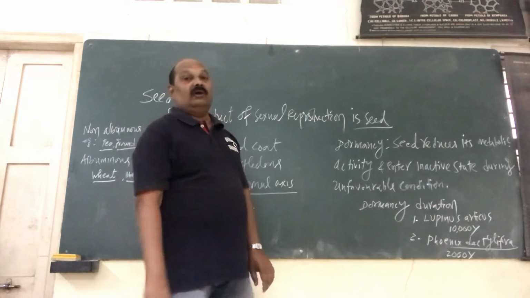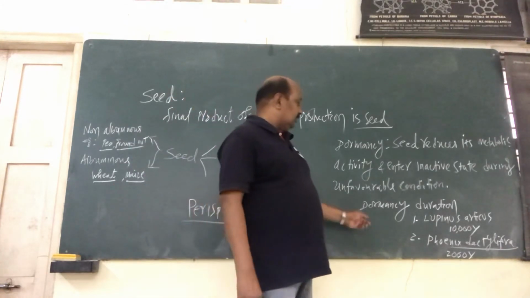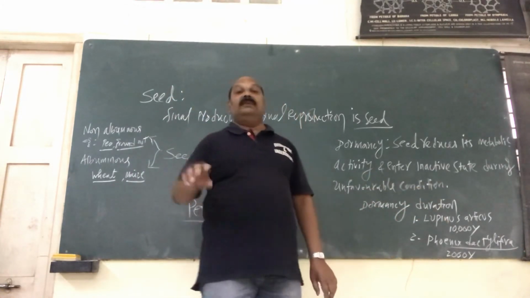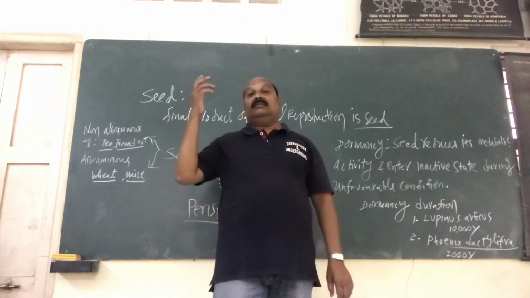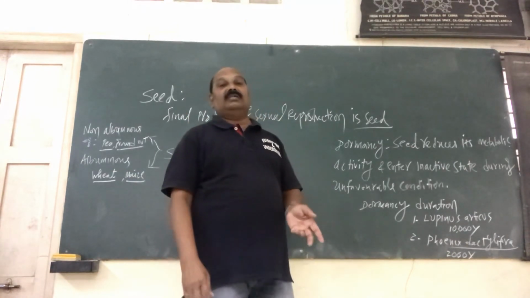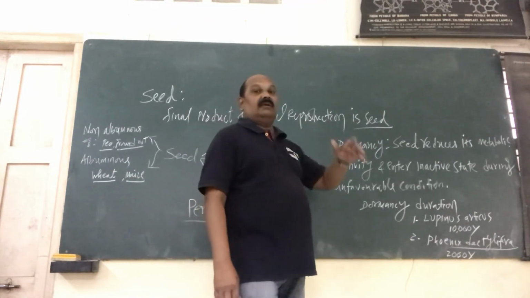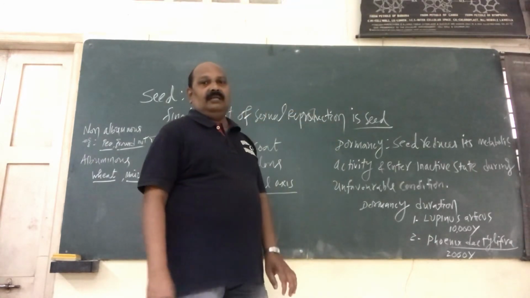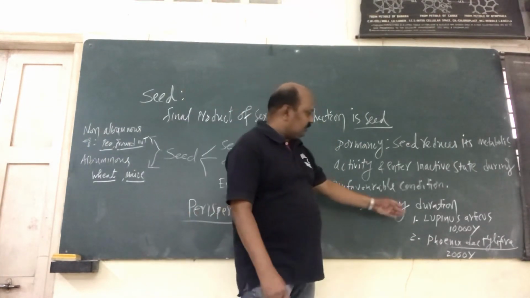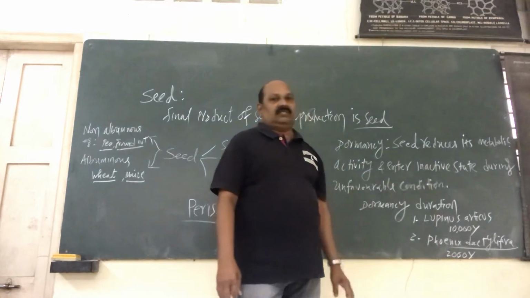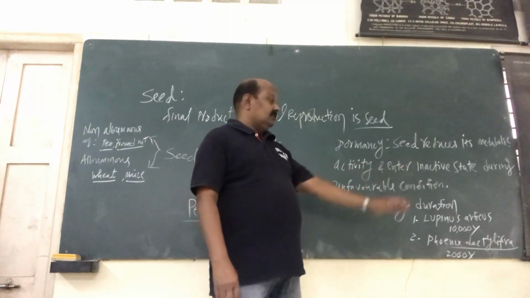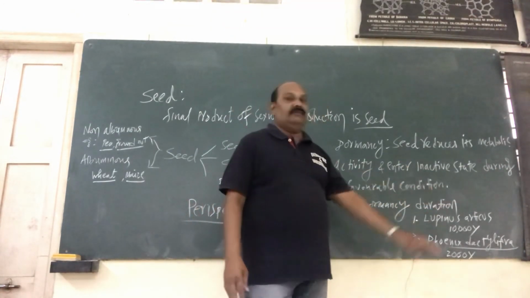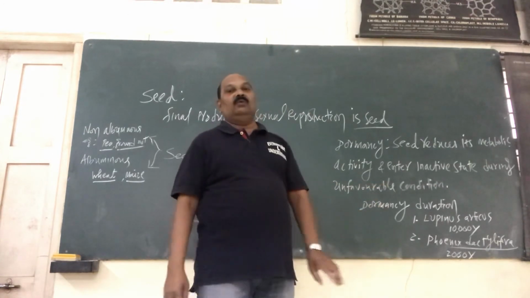When we talk about dormancy, I want to clear one more point. The dormancy duration depends on the species. Some seeds have only 6 months or 3 months of dormancy, but some other seeds have a long time of rest. For example, we have two examples: Lupinus arcticus and Phoenix dactylifera. These are the two examples I want to give you here.